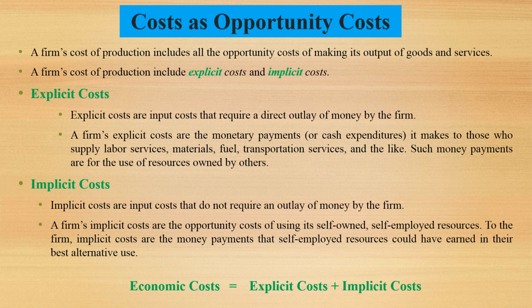What is the difference between explicit cost and implicit cost? Explicit costs are the cost of the resources owned by others. On the other hand, implicit costs are the cost of the own resources. What is economic cost? Economic cost is the sum of explicit cost and implicit cost. If we sum explicit cost and implicit cost, we get economic cost.